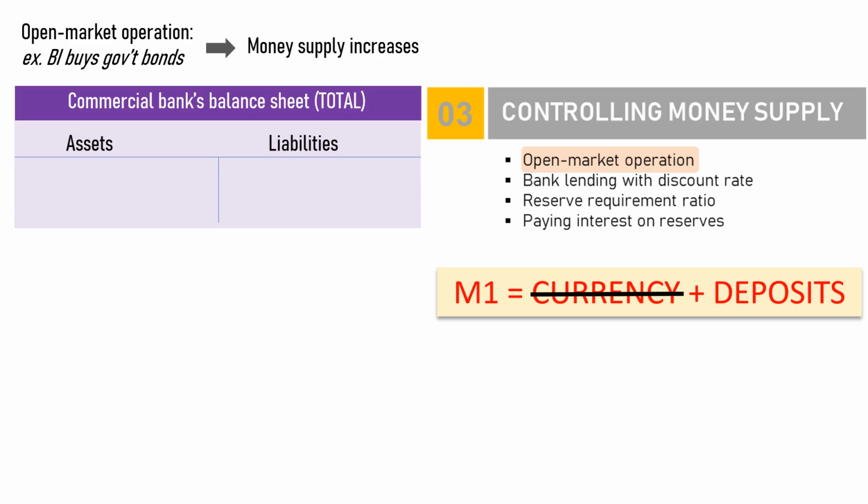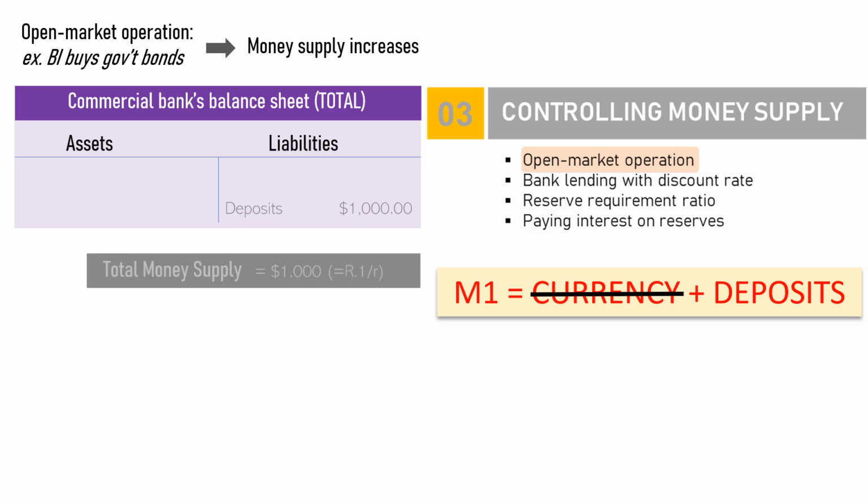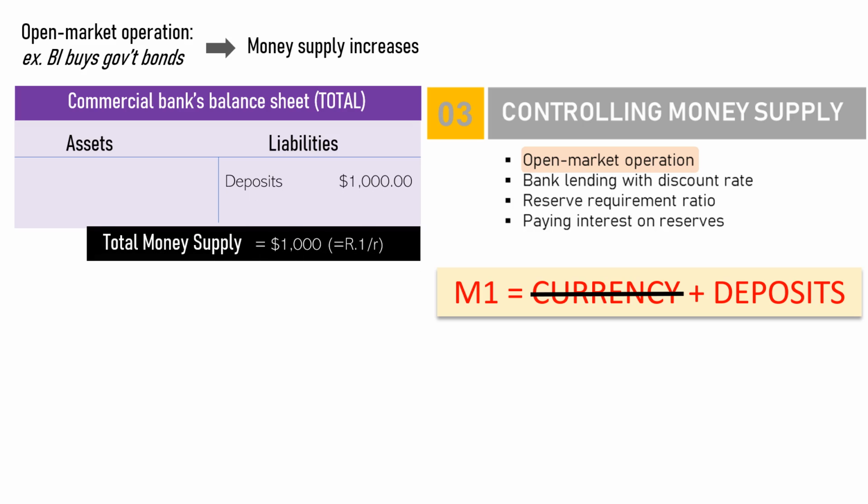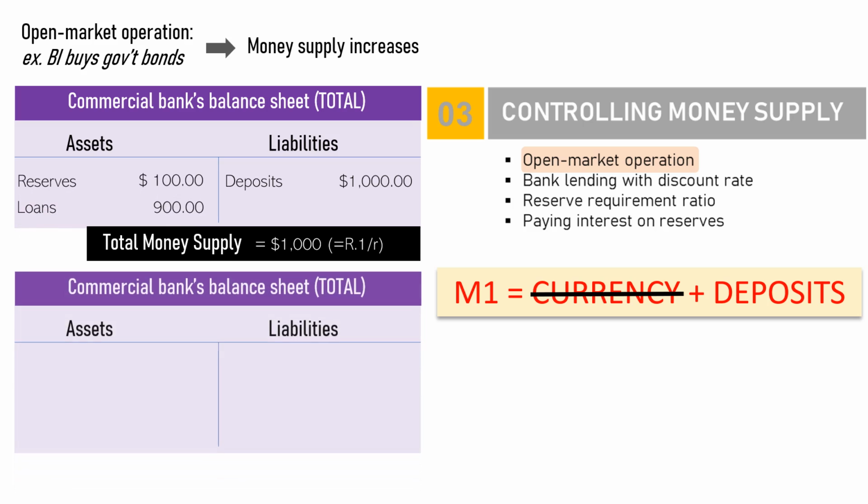Suppose the central bank purchases government bonds or commercial bank securities worth $50. Before the purchase, the position is as shown in the first purple table here. Total money is equal to total deposits, which is $1,000 with 10% reserve requirement ratio. Reserves are $100 and loans are $900 accordingly. So what will happen after the purchase?